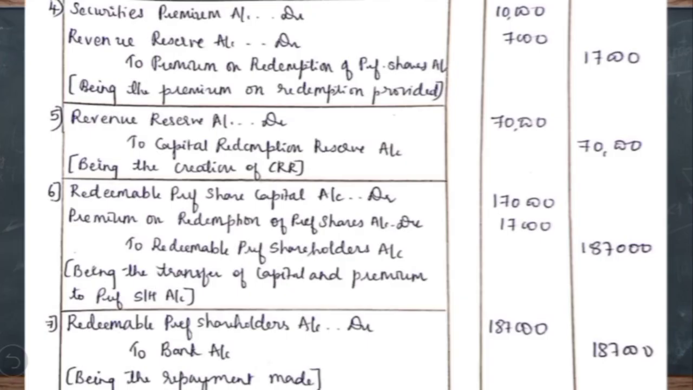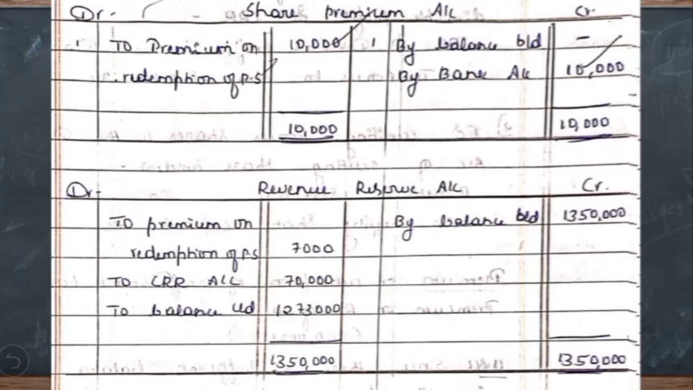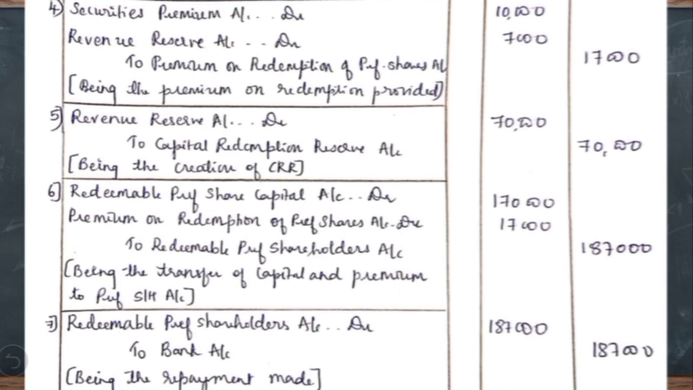Then what are the other transactions relating to share premium account? Here at the time of fresh issue, we have received some amount towards the premium, and that has been transferred to securities premium account. So what is the entry here? Bank account debit to share premium account. So in the share premium account we have to write by bank account.